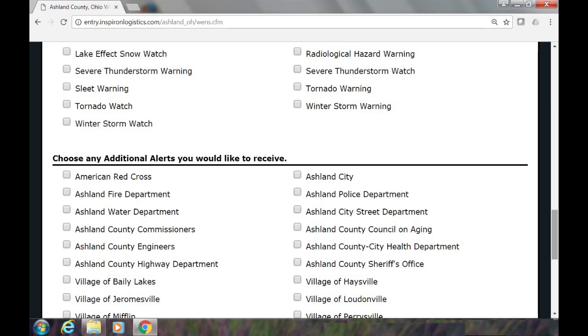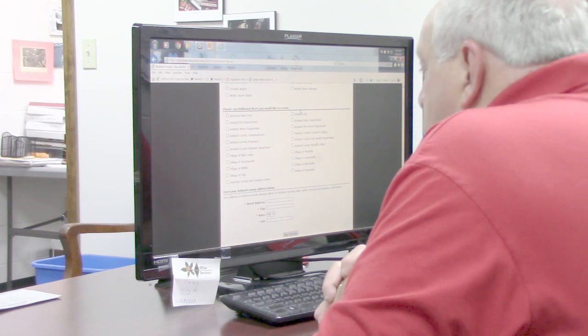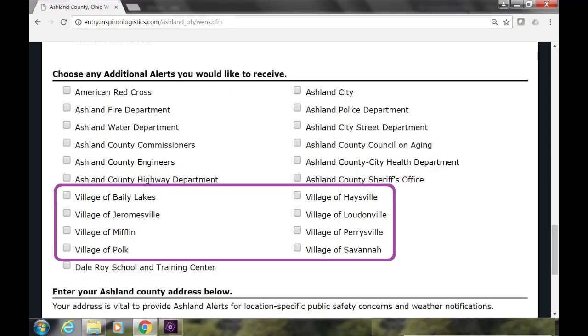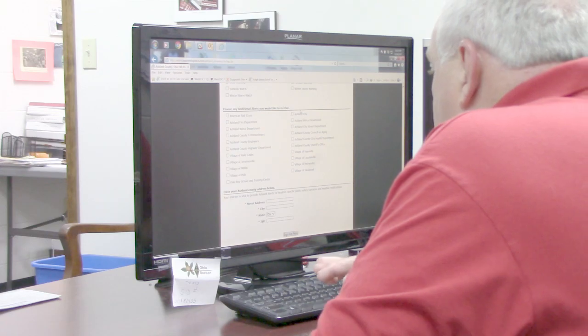As we move out of the weather alerts and the boxes, you also have additional people that you can hear from. The American Red Cross, the fire department, the water department, the county commissioners, county engineers, the list goes on, the highway department. And then if you live in a village within Ashland County, you have the ability to check the box for the village in which you live that you want to hear alerts from them. They are going to have the opportunity to send you information about boil alerts, possibly for your water system, or anything else going on within that village.